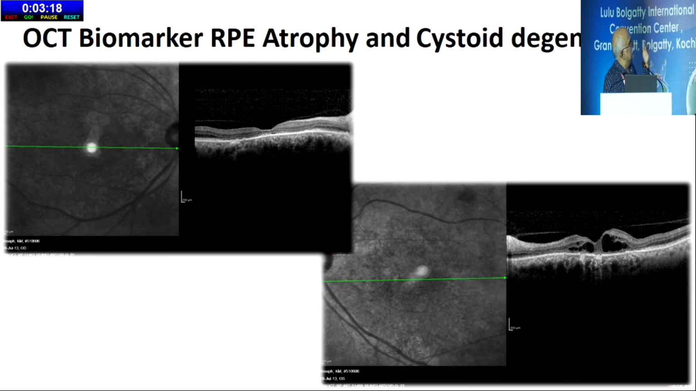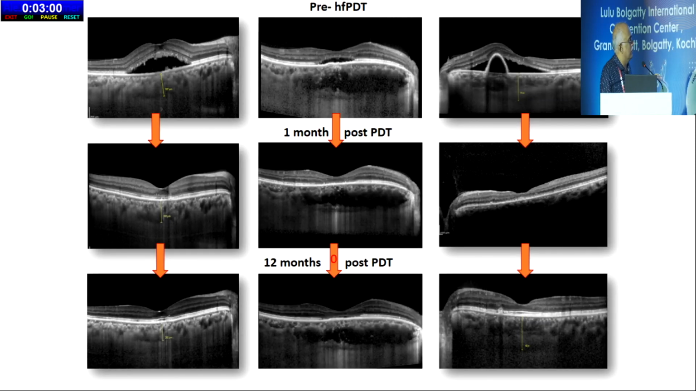And the top picture has RPE atrophy. There is a total discontinuity, loss of RPE in that area with ellipsoid loss. And there is cystoid degeneration. That is another biomarker that tells you that it is already a chronic one, and the outcome of your treatment, even if it becomes dry, is not going to be good.